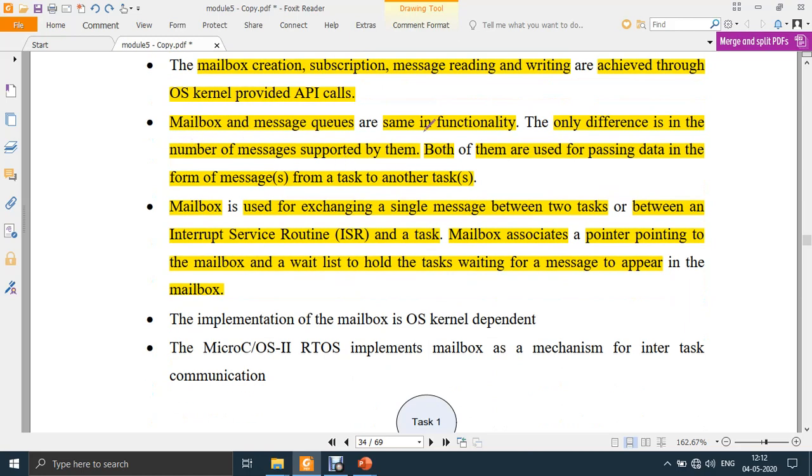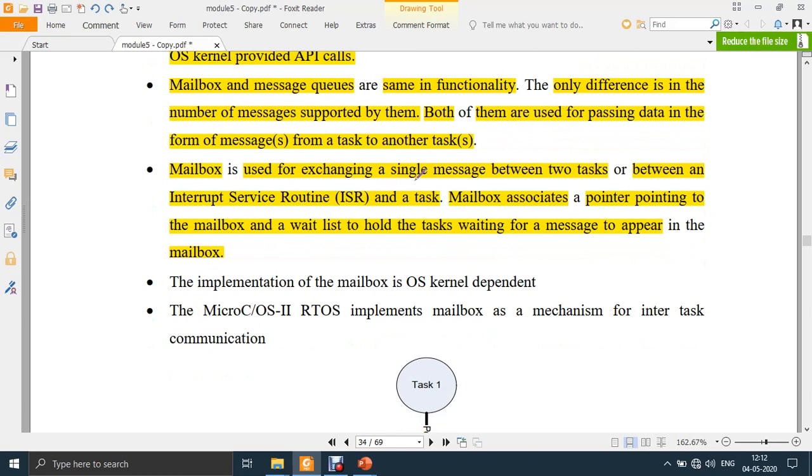So mailbox and message queues are the same in functionality. The only difference, as I told, is the number of messages supported by them. Both are used for passing data from one task to another. But in a mailbox only one message can be communicated, whereas in a message queue multiple messages can be exchanged.